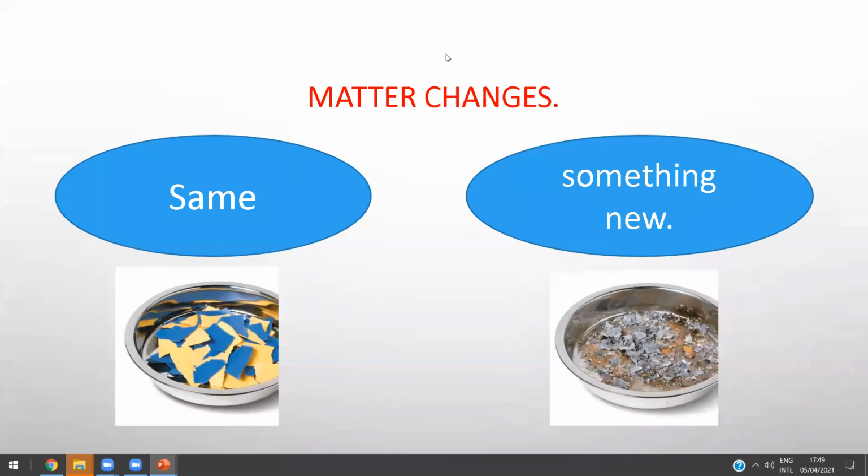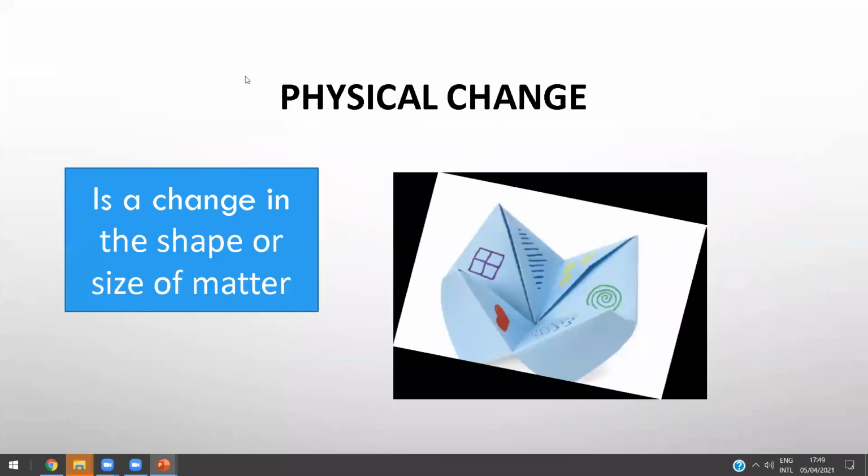Okay. So what is the difference? The matter can change and still be the same matter, or it can change into a new thing or a different kind of matter. In the physical change, it's a change in the shape or size of matter. So physical change is a change in the shape.